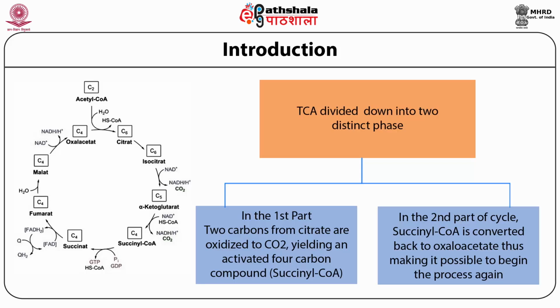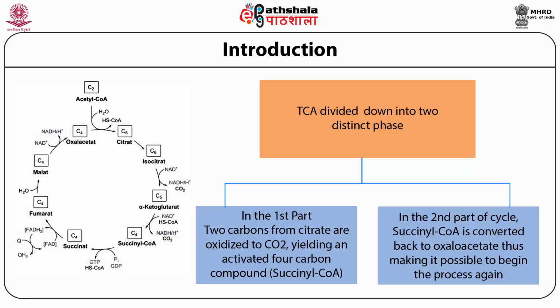Thus, there is no net incorporation of carbon from acetyl coenzyme A in each turn of the cycle. Two carbon atoms enter the cycle in the condensation of an acetyl unit, that is from acetyl coenzyme A, with oxaloacetate. Two carbon atoms leave the cycle in the form of carbon dioxide in the successive decarboxylations catalyzed by isocitrate dehydrogenase and alpha-ketoglutarate dehydrogenase.